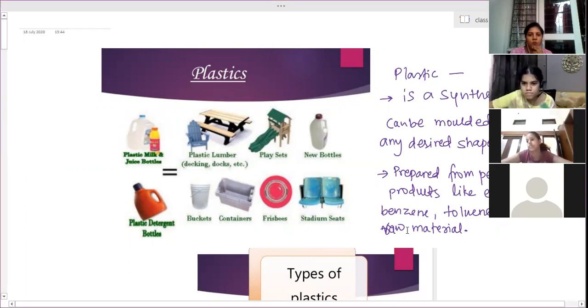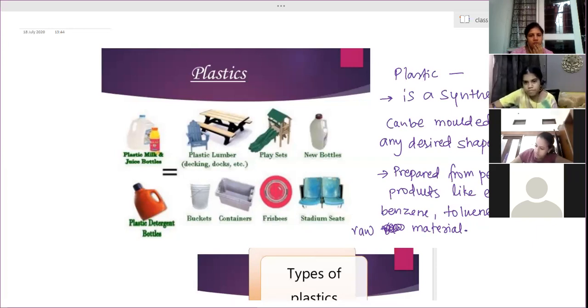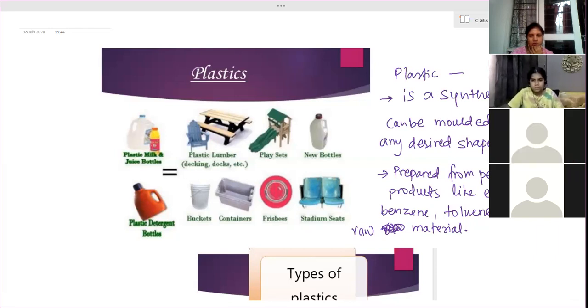Before material, raw, raw material. That's written as raw material, right? Okay, ma'am. Yes, that is about plastic.